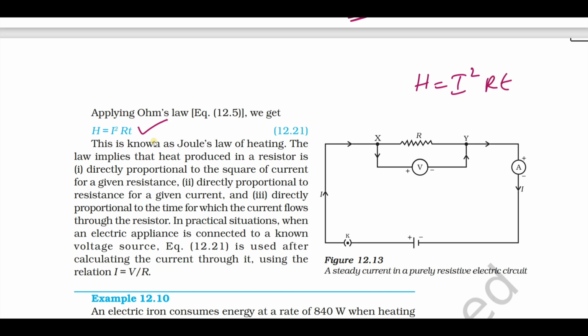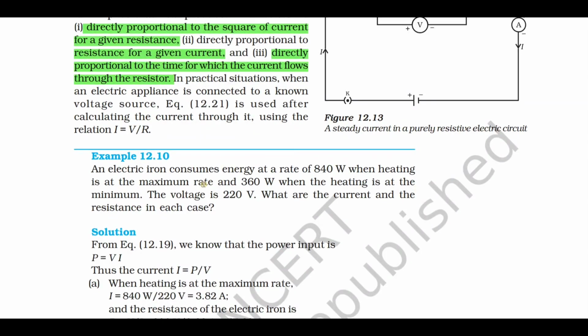The heat generated in a conductor is directly proportional to the square of the current, directly proportional to resistance for a given current, and directly proportional to the time for which the current flows through the resistance. So it is a very important 2-mark law, or if you don't get the law for 2 marks, definitely you can expect a 2-mark numerical.